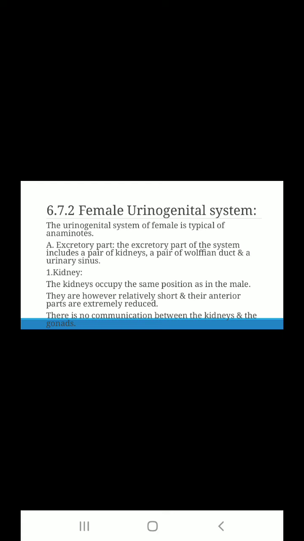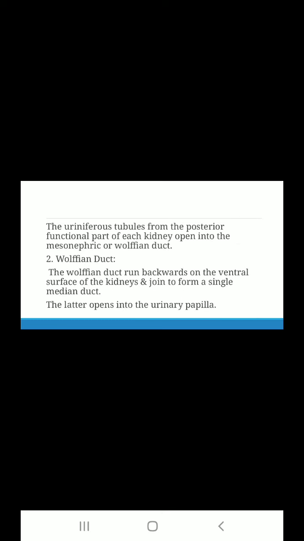However, they are relatively short, and their anterior parts are extremely reduced. There is no communication between the kidney and the gonads. The uriniferous tubules from the posterior functional part of each kidney open into the mesonephric or Wolffian duct.